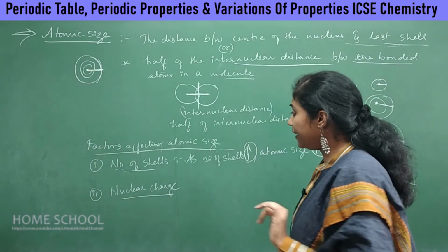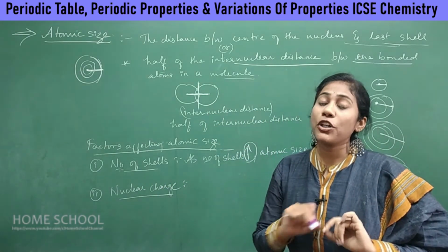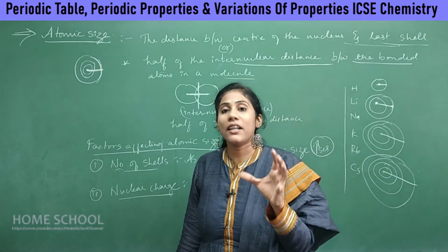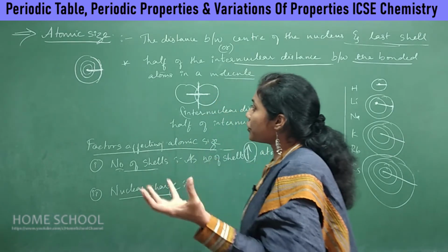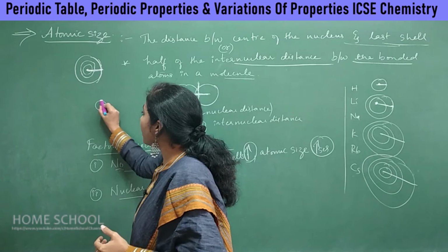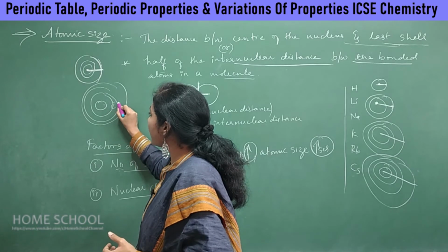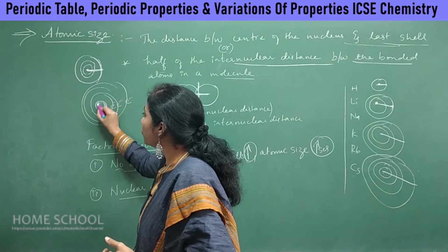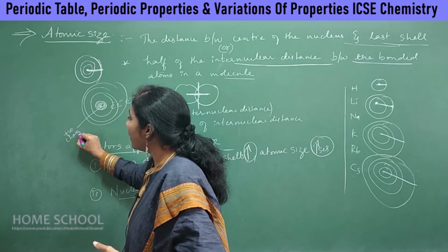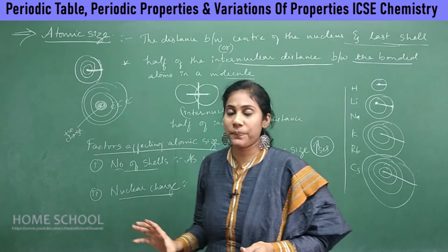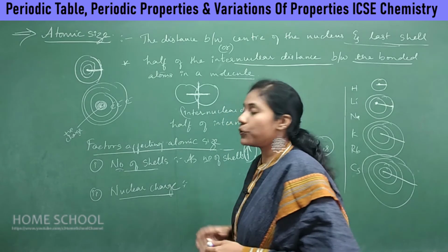Fine. And now let me talk about the nuclear charge. So what do you mean by nuclear charge? It is the total positive charge that is present in the atom. So where are the positive charges present inside the atom? It's always inside the nucleus. In the shells, electrons will revolve. If this is your nucleus, inside the nucleus you have positive charges. So the nucleus is positively charged, and the total positive charge of a nucleus is called the nuclear charge.